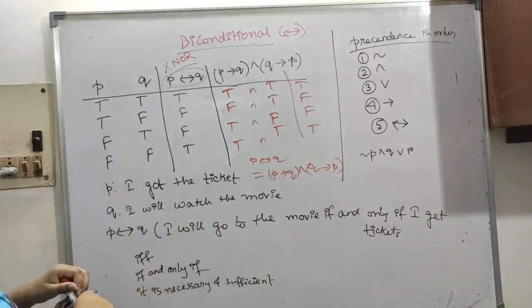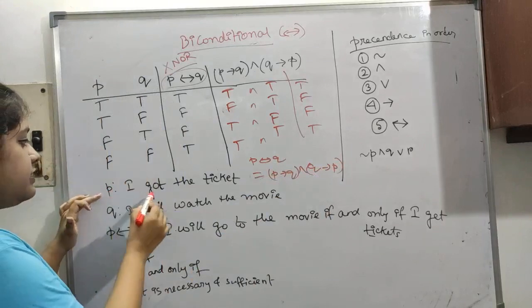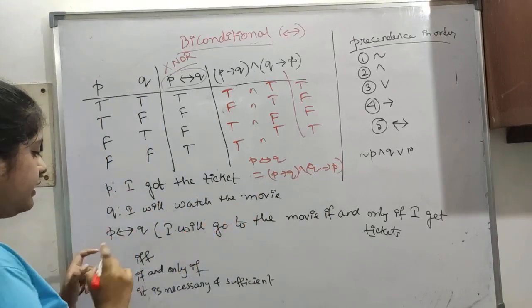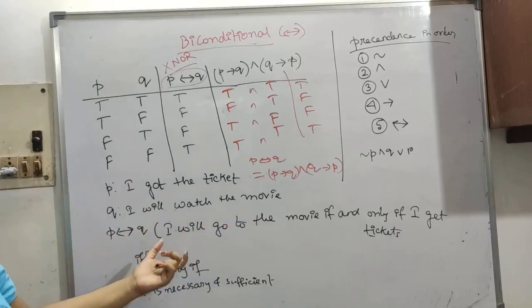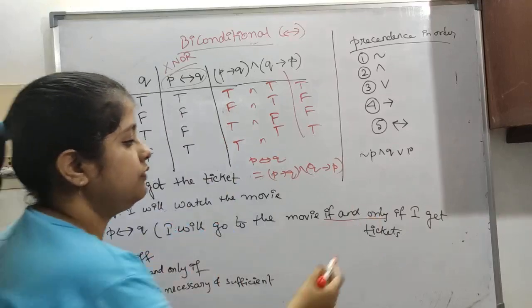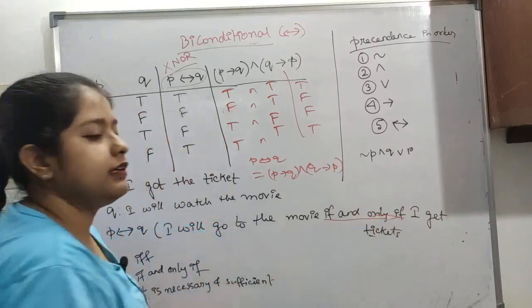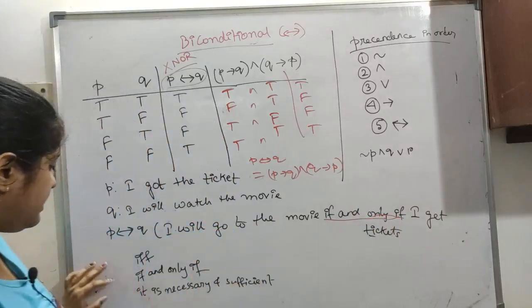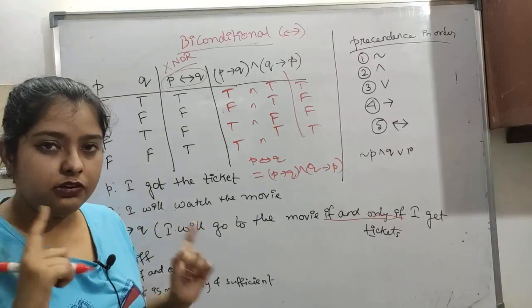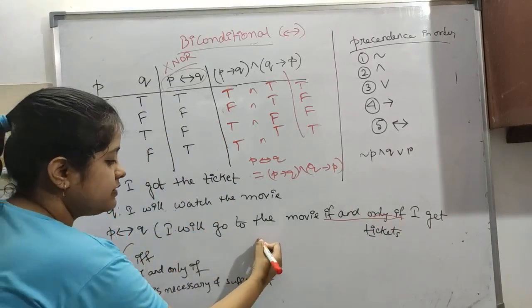Now let's say P is I got the ticket and Q is I will watch the movie. So P biconditional Q will be written as I will go to the movie if and only if I get the ticket. So it is if and only if. I have written it down here. Double F means if and only if. Okay, single F means just if.